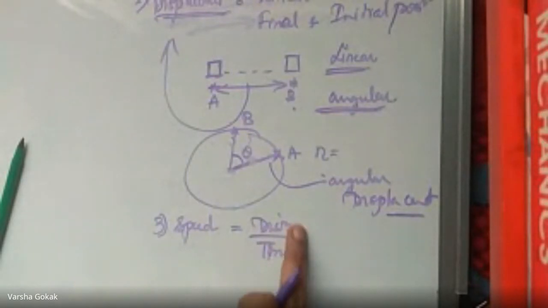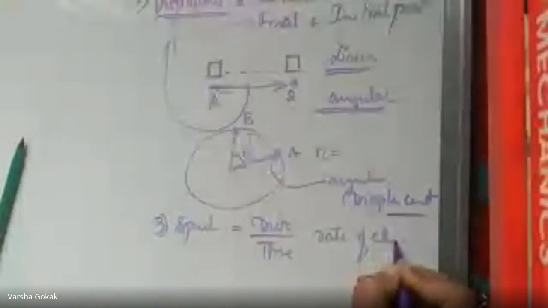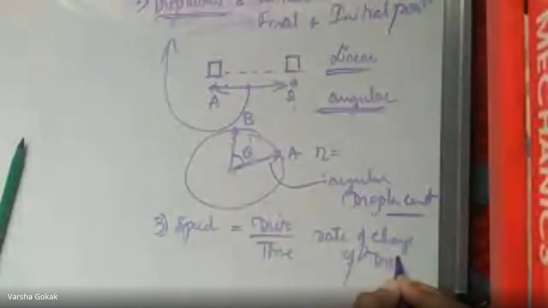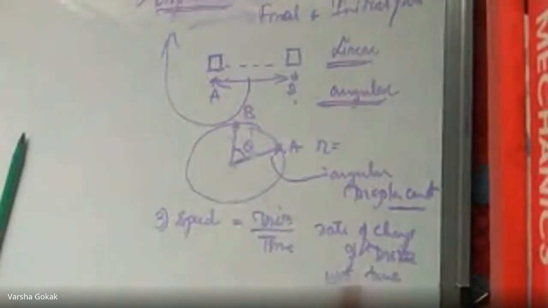The same thing. I write a shortcut like this, dist, and then WRT is with respect to time. So this is what speed is, the rate of change of distance with respect to time.